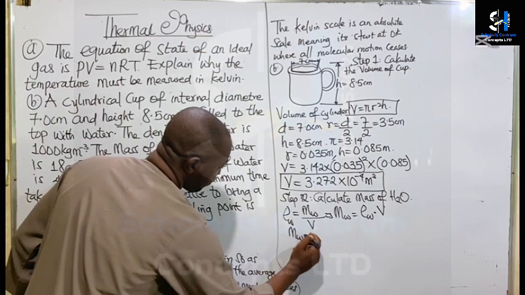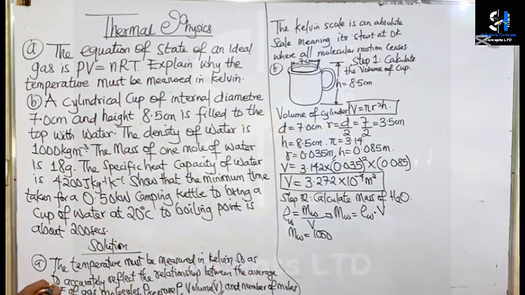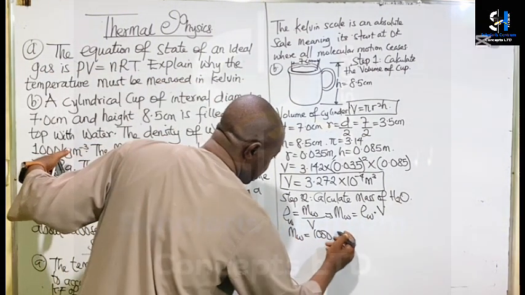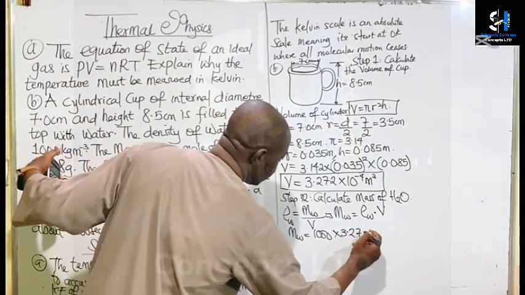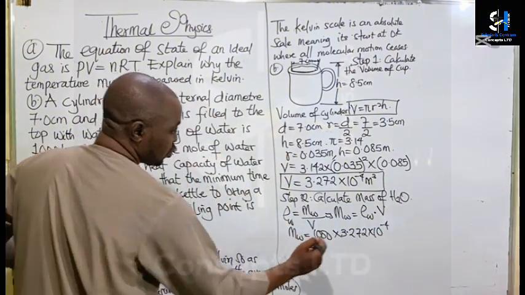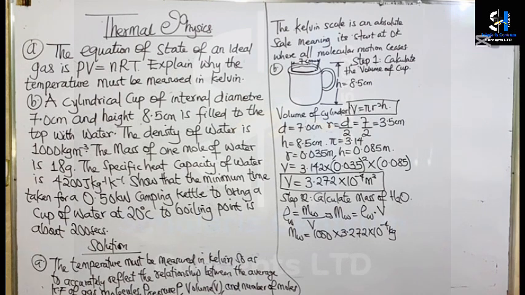So the mass of water will be equal to the density of water, which is 1000. We're given the density of water to be 1000 kilograms per cubic meter. Then we multiply that by the volume, which is 3.272 times 10 raised to the power of minus 4. So the unit of this will be kilograms.